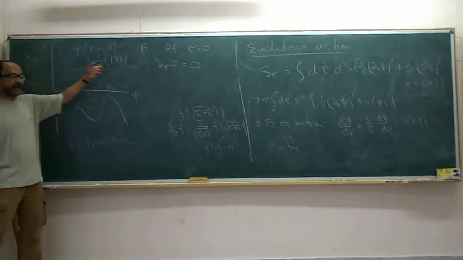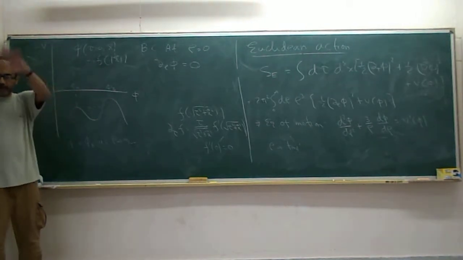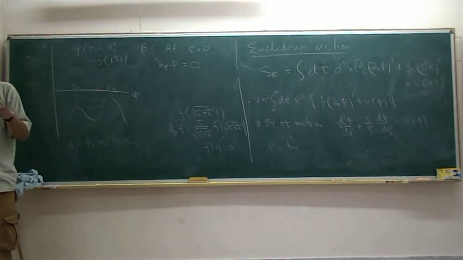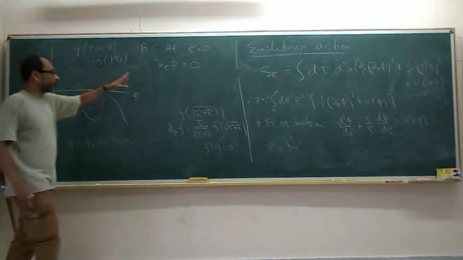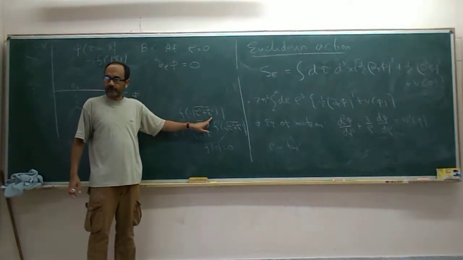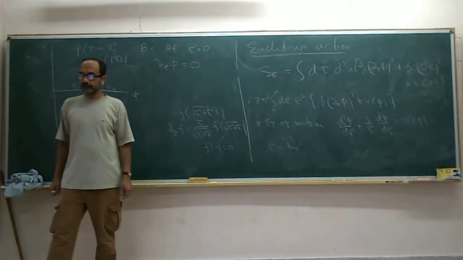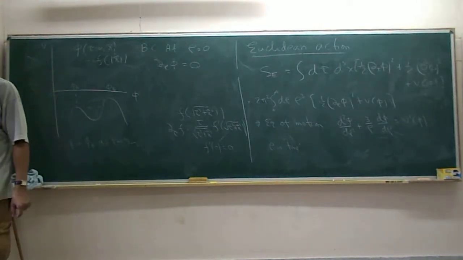Okay, so this f of mod x is the field configuration. You start from uniform A vacuum, right? Then by quantum tunneling you create the field configuration where phi is equal to f of mod x. The same function f, except that instead of being a function of rho, which was the square root of tau square plus mod x square, now it's just a function of mod x. Is this quite clear?